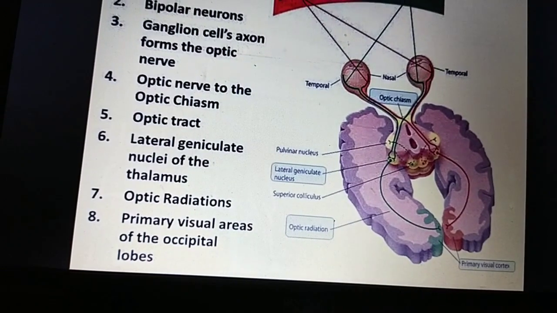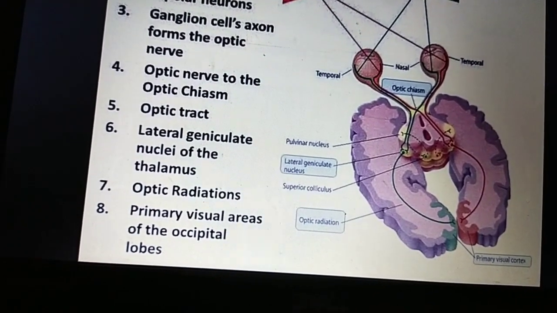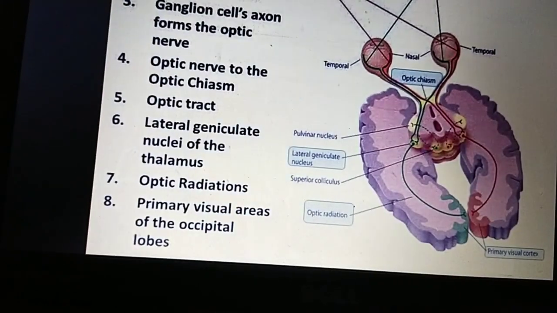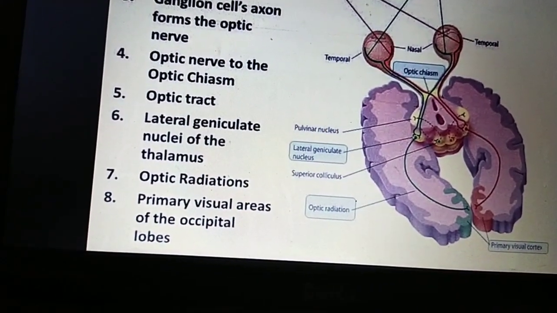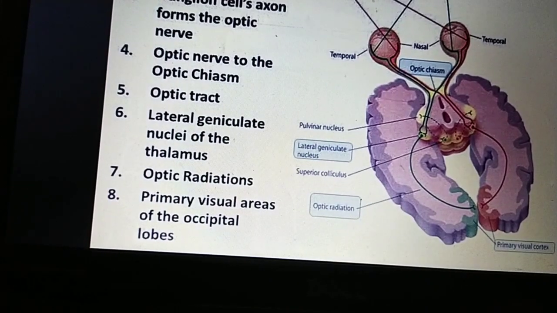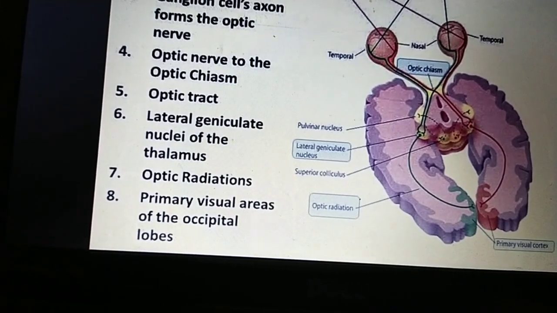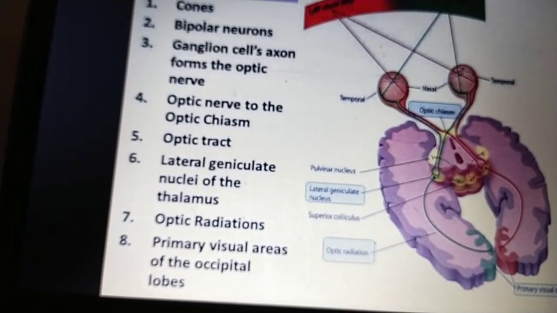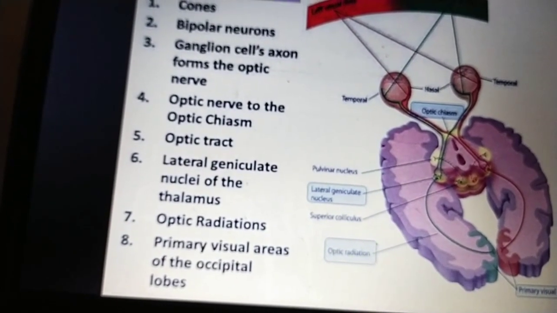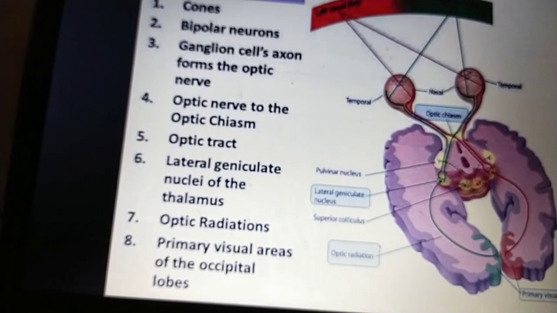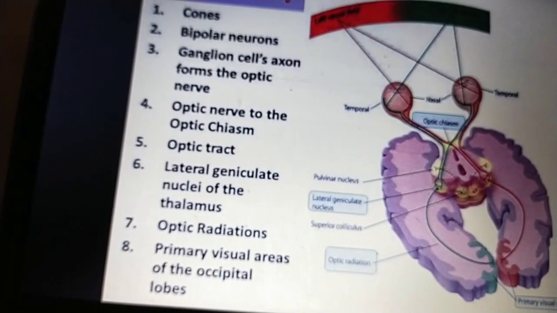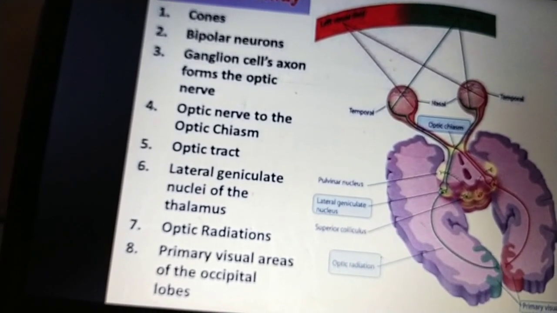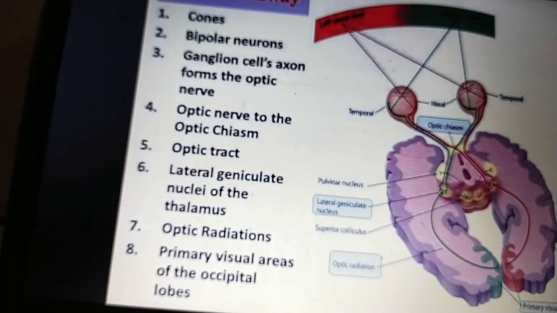First, in the eye there are cones and rods. Rods and cones differ in their functions. The rods are found primarily in the periphery of the retina and are used to see at low levels of light, and cones are found primarily in the center of the retina. And there are also bipolar cells.